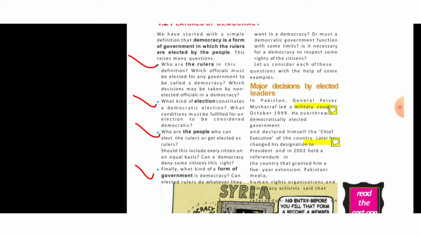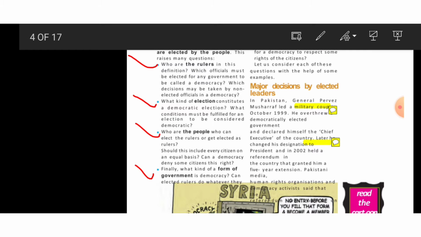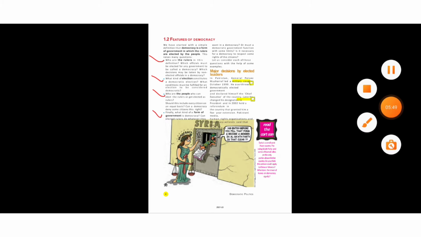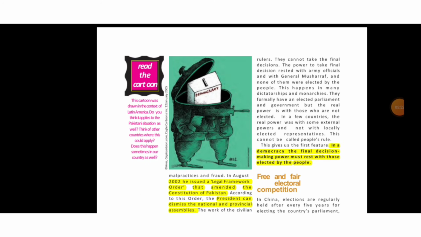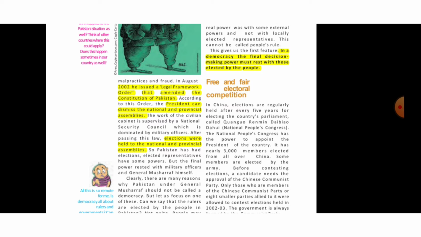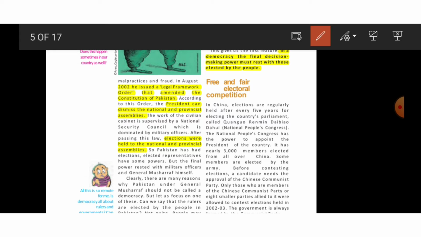But those practices, those malpractices and fraud are not seen in real democracy. Do you understand? So here we see that in a democratic country, you are not going to conduct referendums and such fraud elections to get validation from other countries or even their own country. So there are some other details of when he issued legal framework, and he dismissed national and provincial assemblies.